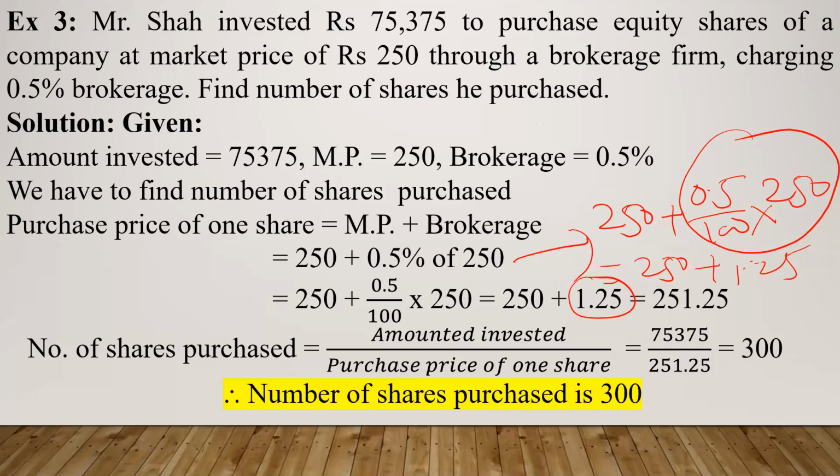As you know, when you are purchasing the shares, brokerage has to be added to the market price. So market price plus brokerage will give you the purchase price. Market price, you know, brokerage rate, you know, 0.5% of 250. Calculate this, you will get the answer 251.25. Now you know what is the purchase price of one share, and you also know how much amount was invested to purchase the shares. So you can find out number of shares purchased as amount invested divided by purchase price of one share. So 75,375 divided by 251.25 will give you 300. So number of shares purchased is 300.